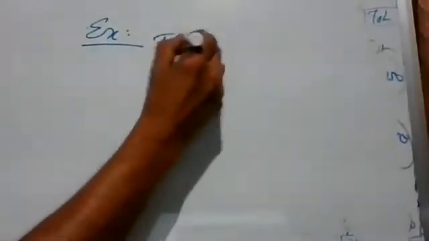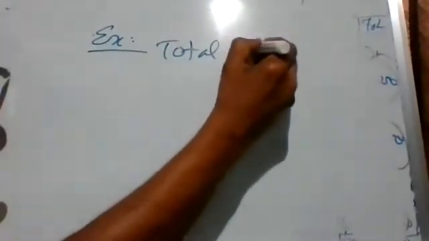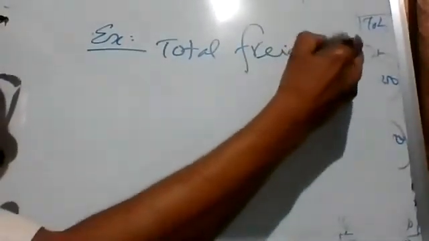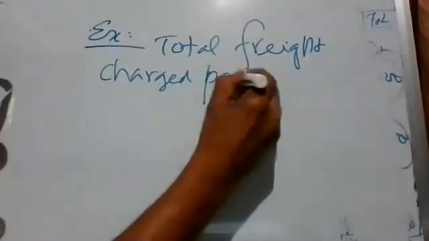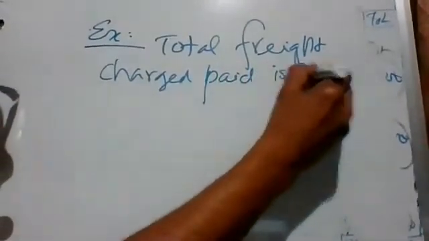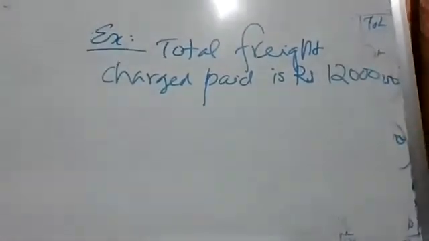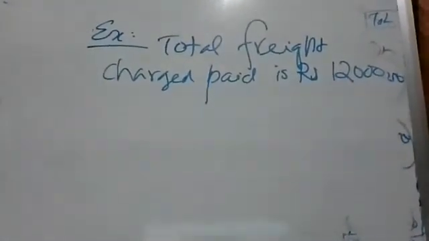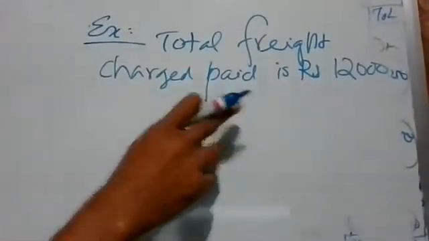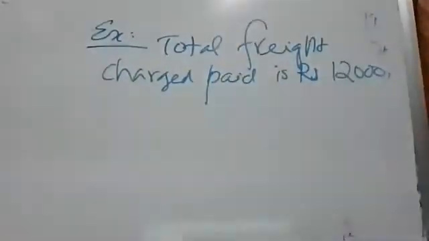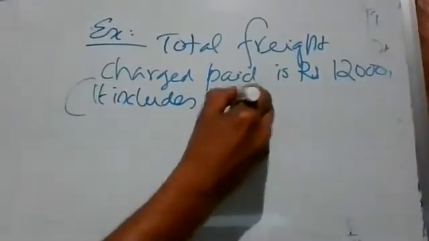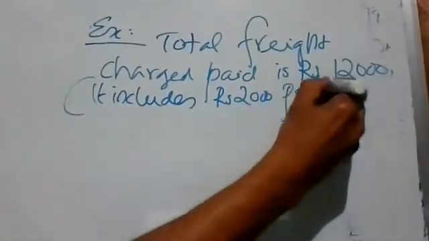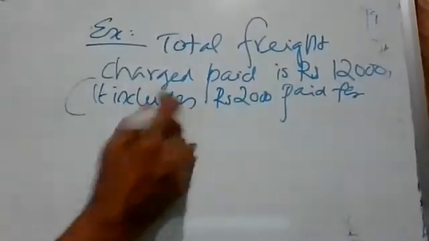Suppose, example, write this example, very important: total freight charges paid is rupees 12,000. Another example, for proving that. In bracket include rupees 2,000 paid for a customer.